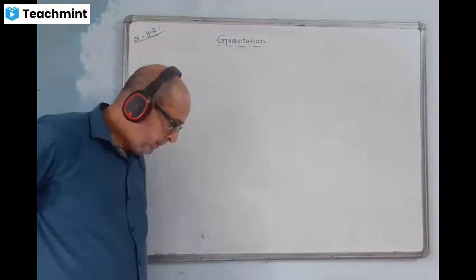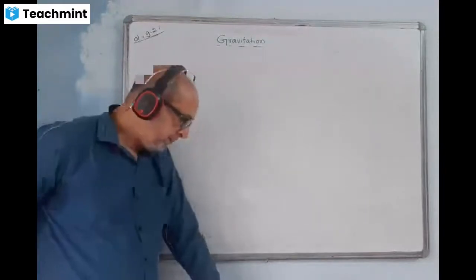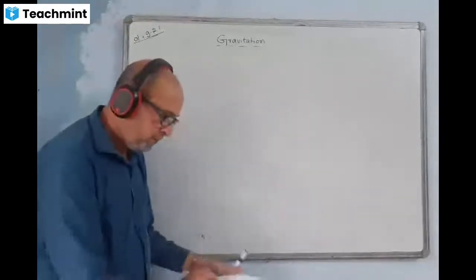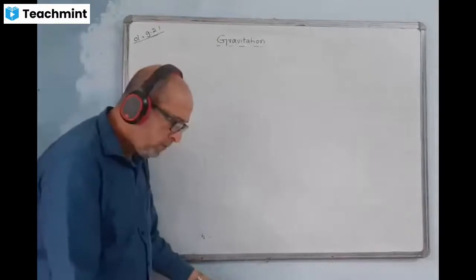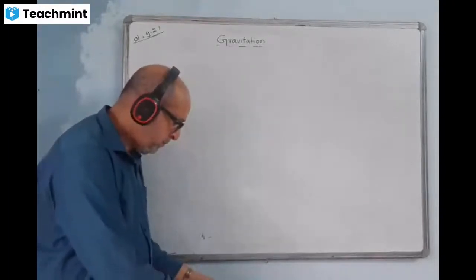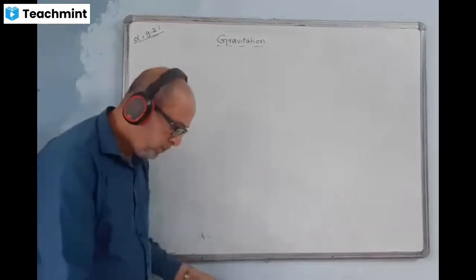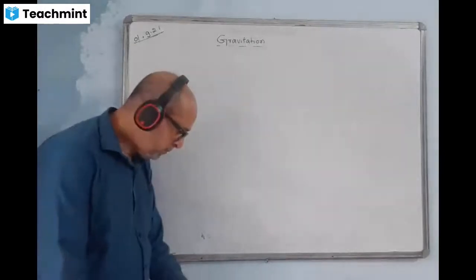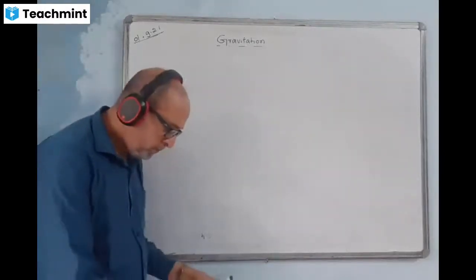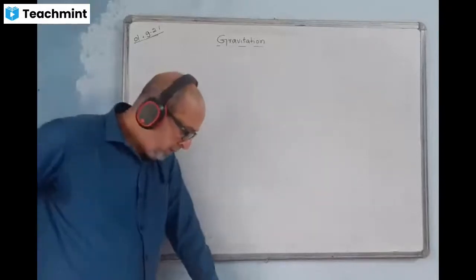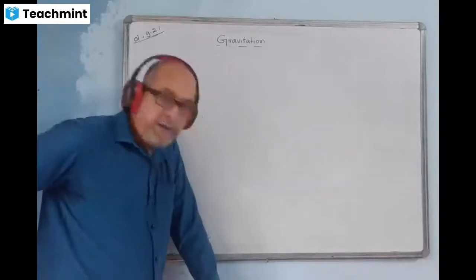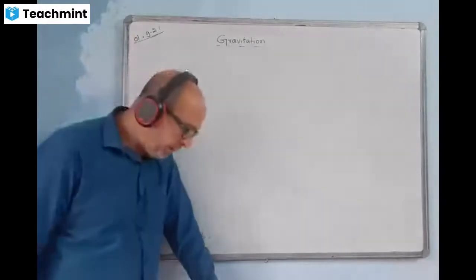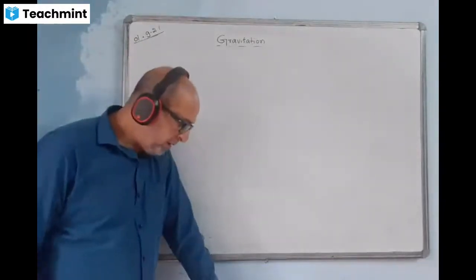Okay. I read the question now. Question says, if the acceleration due to gravity is 9.8 meter per second square, the value of g is given 9.8 meter per second square, and the radius of the earth is 6400 kilometers.